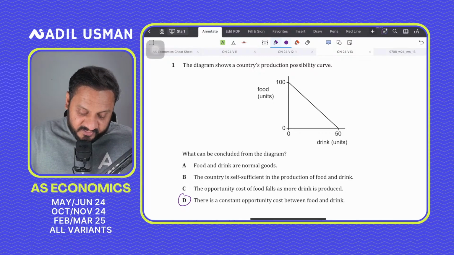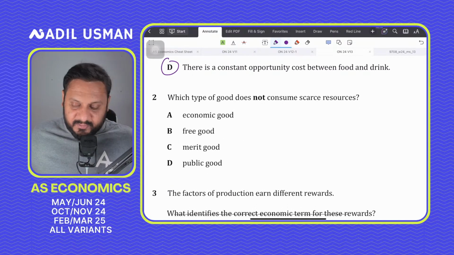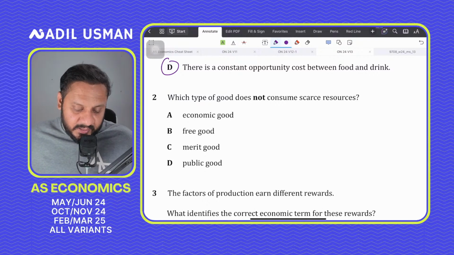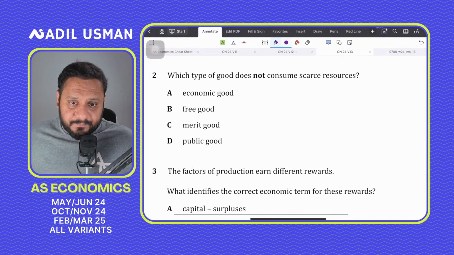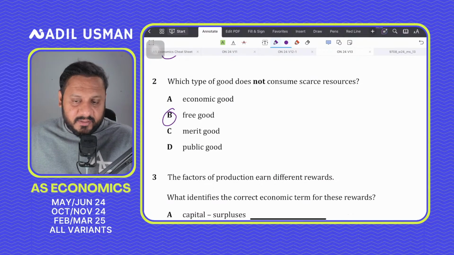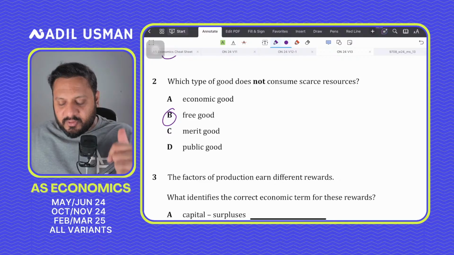Question number 2 says which type of good does not consume scarce resources. These are the MCQs that you should do first. Question number 2, the correct answer should be B for boy. Free goods are goods that do not require factors of production. They are abundant. They involve no opportunity cost, neither in consumption nor in production.